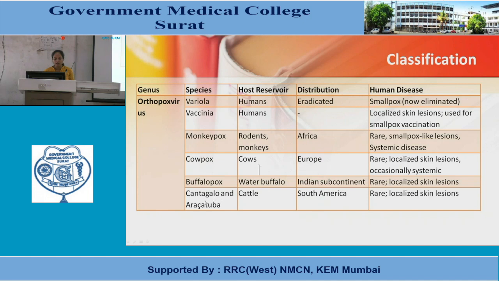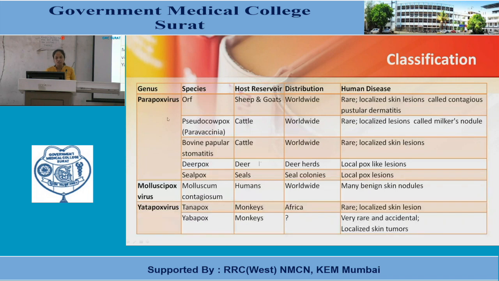Species Cantagalo and Araçatuba, host reservoir are cattle. Distribution in South America, and human diseases are rare. Localized skin lesions may develop. Now genus Parapoxviruses. Species are Orf, Pseudocowpox, that is Paravaccinia, bovine papular stomatitis, deerpox and sealpox. Species Orf, host reservoir has sheep and goats. Distribution worldwide. Human diseases are rare.